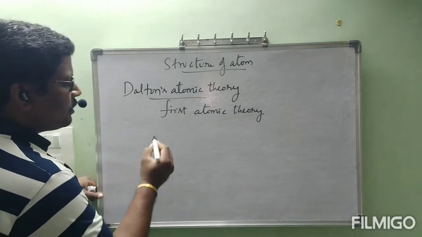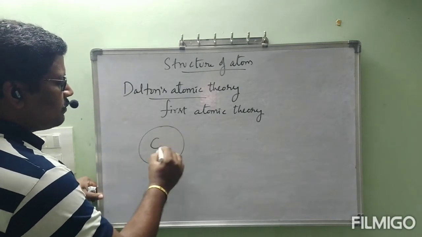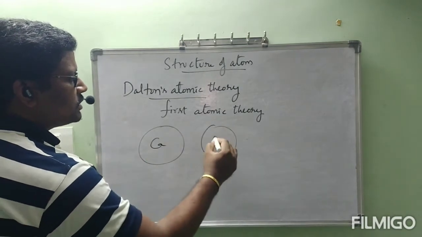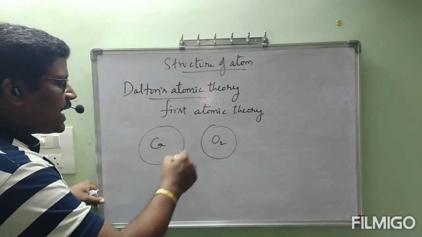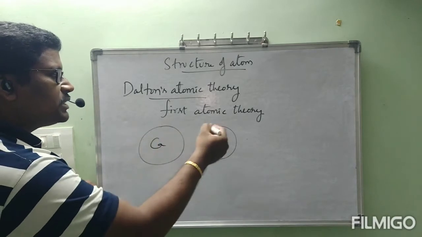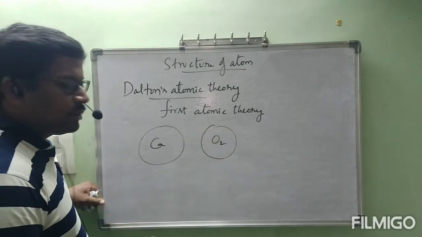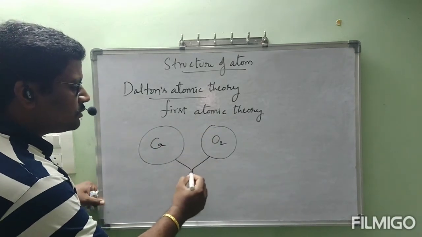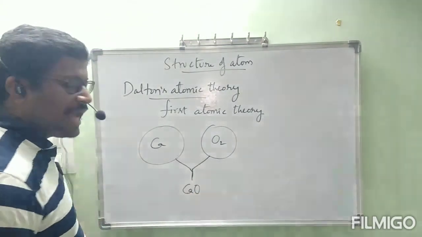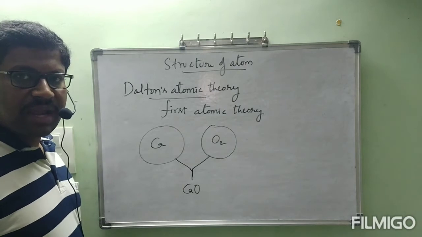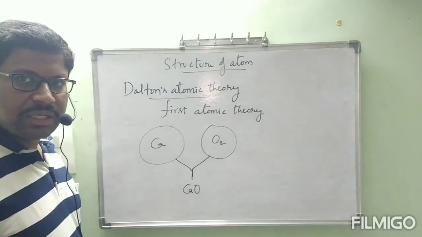Okay, see all of you. I took this calcium and this oxygen. Okay, this is totally calcium element and this is totally oxygen element. These two will undergo reaction to form calcium oxide. What is the formula of calcium oxide? CaO. That is okay.